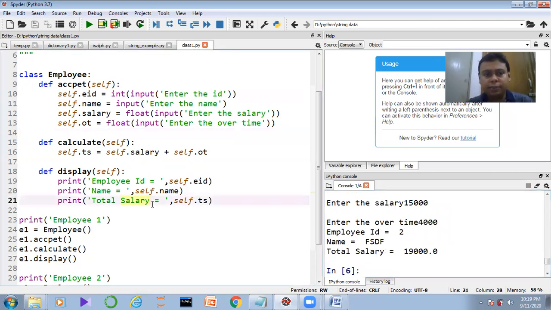So guys, that is basically the basic area of the class and object. Today we'll just start the introduction of the class and object. In our next tutorial, actually I'll continue this class and object concept. Today I have discussed the very basic thing. In our next tutorial, I'll discuss the more advanced level things of the class and object. Till then you have to wait.